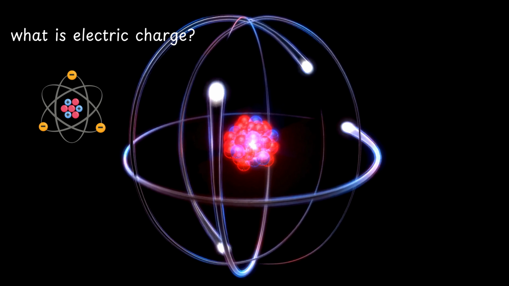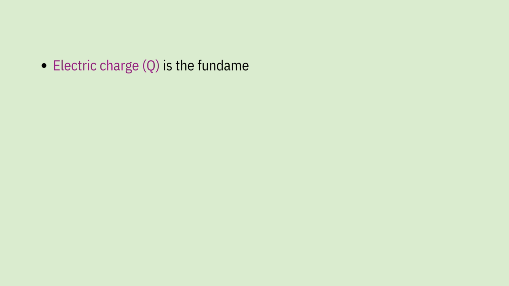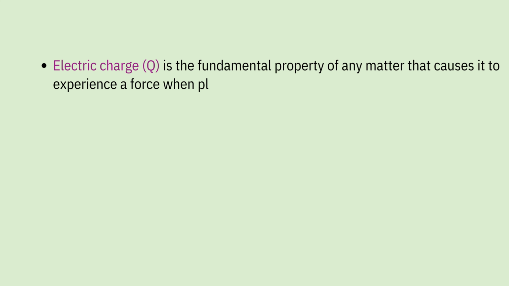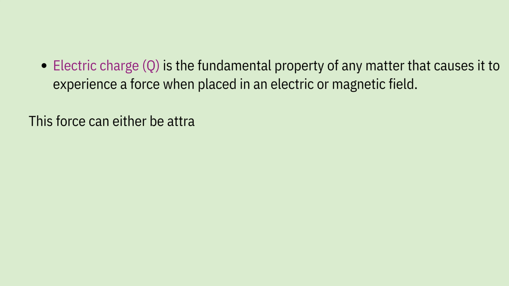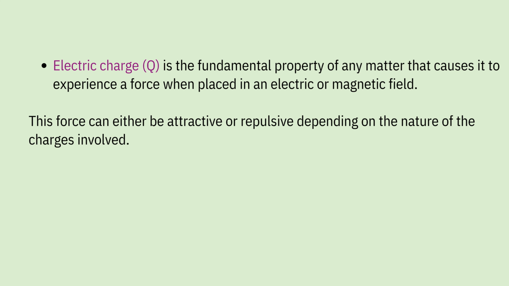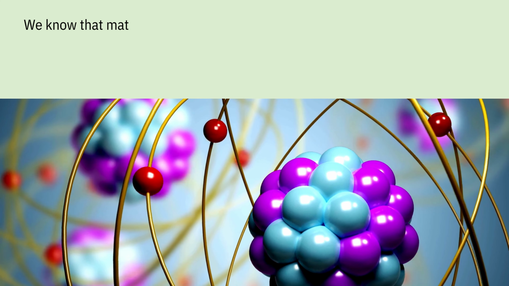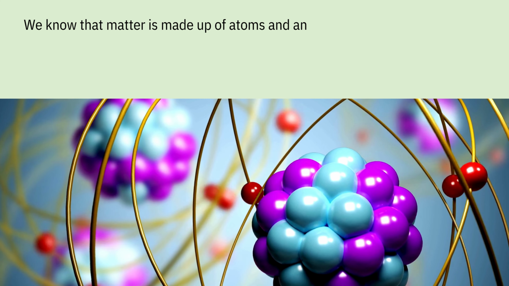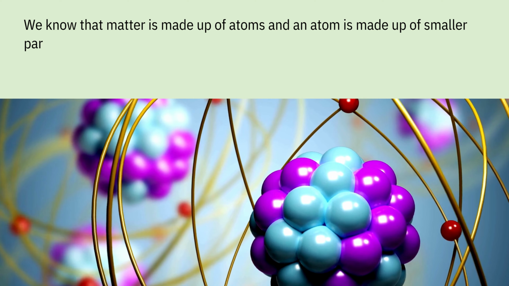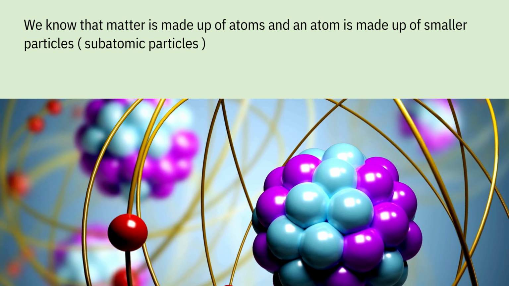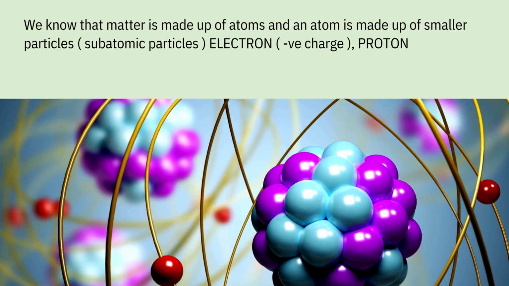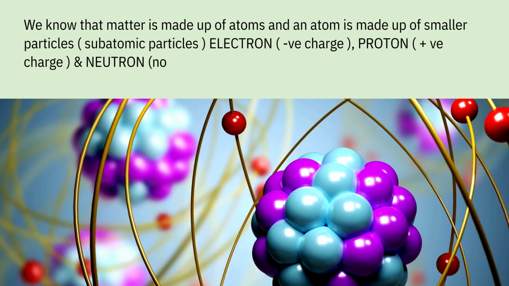What is electric charge? Electric charge is the fundamental property of any matter that causes it to experience a force when placed in an electric or magnetic field. This force can either be attractive or repulsive, depending on the nature of the charges involved. We know that matter is made up of atoms, and an atom is made up of smaller subatomic particles: electron, negatively charged; proton, positively charged; and neutron, which has no charge.